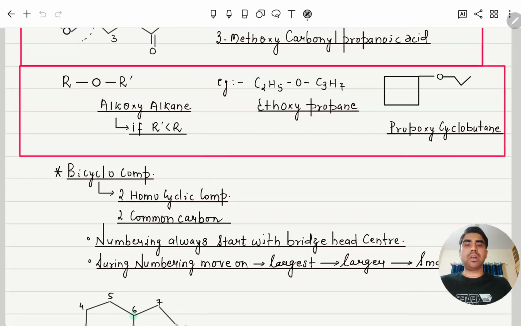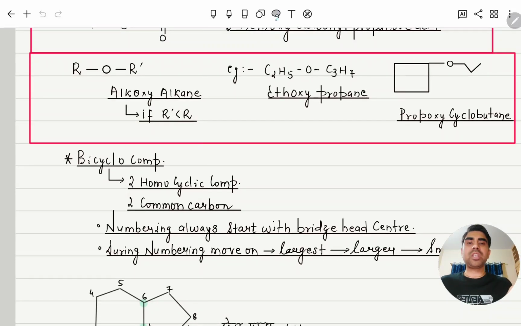Next, after ester, here it is ether. Ether will always come as a prefix only. For its naming, write alkoxy alkane. Which one will be alkoxy? The one which is smaller in size. Like here you can see ethoxypropane. Here also you can see propoxycyclobutane.